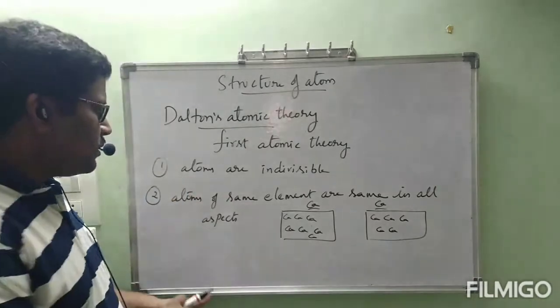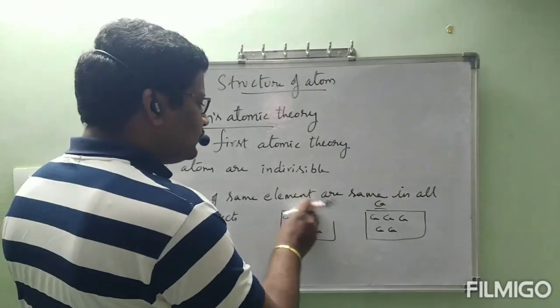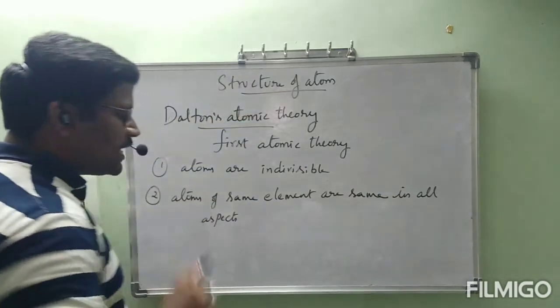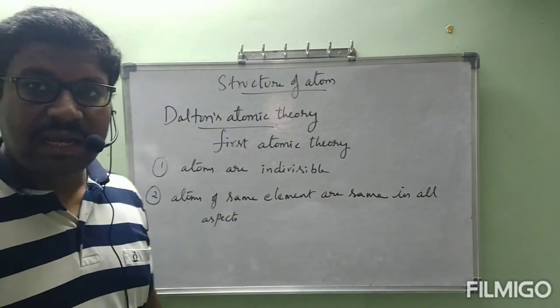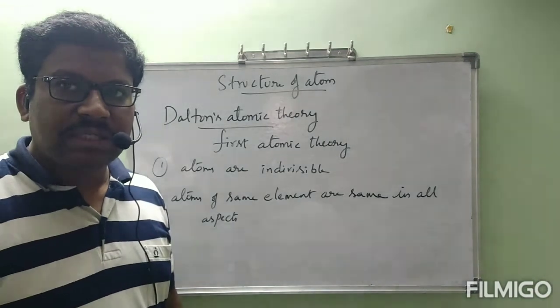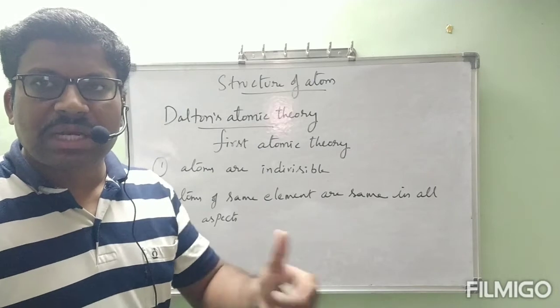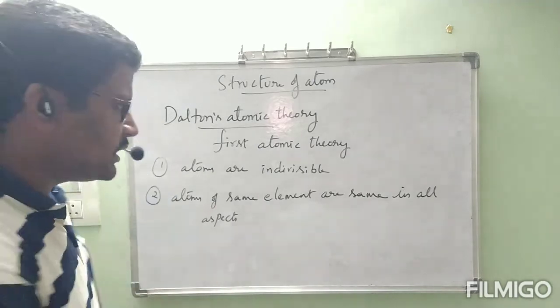What is the second point? Atoms of same element are same in all aspects. The meaning of all aspects here is physically and chemically. In both physical properties and chemical properties, if you take two atoms from the same element, those are all the same. This is the second point. Next, the third one.